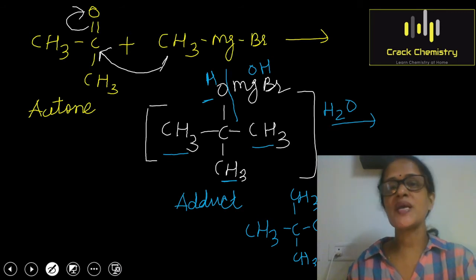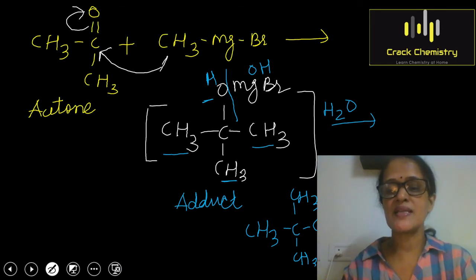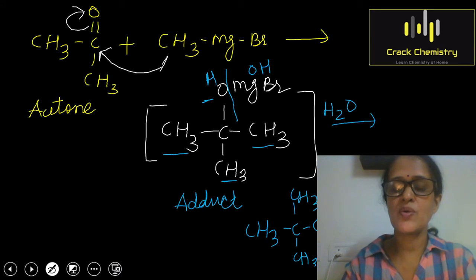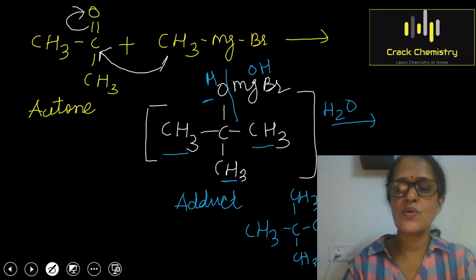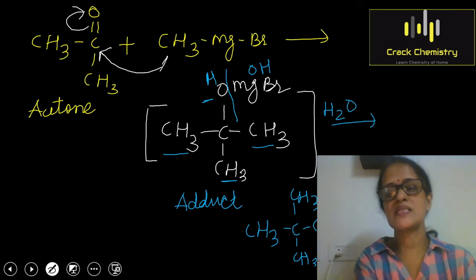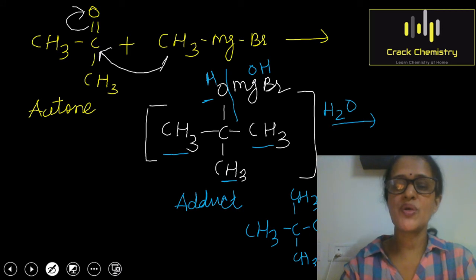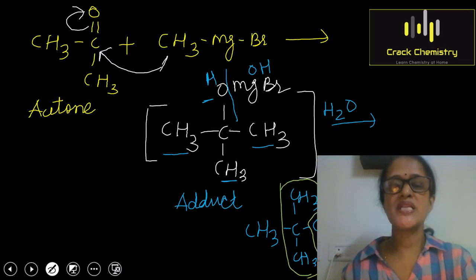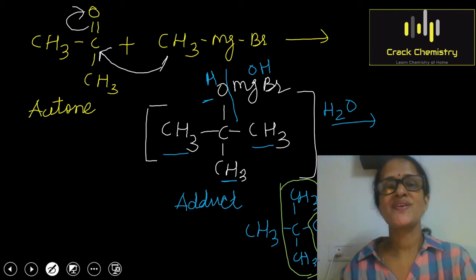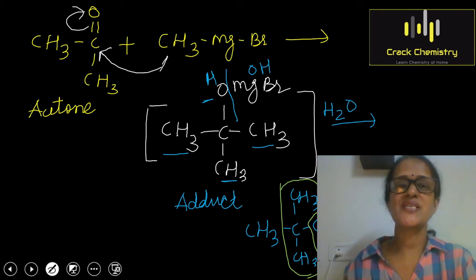If you look carefully at the product, you can see that it is a tertiary alcohol. It's a 3-degree alcohol. The common name of this 3-degree alcohol is tertiary butyl alcohol, and the IUPAC name, taking the longest straight chain, is 2-methylpropan-2-ol. So now we can come to the conclusion that ketones give tertiary alcohols on reaction with Grignard reagent.